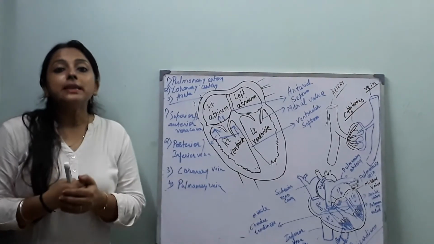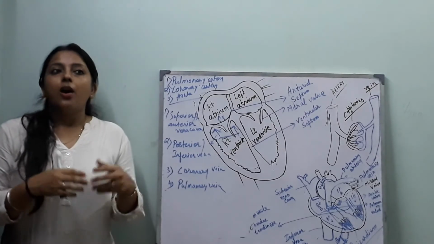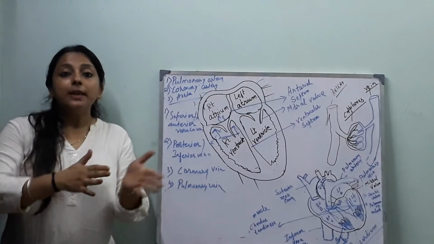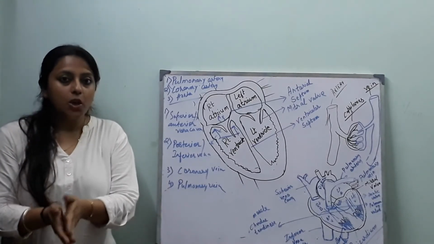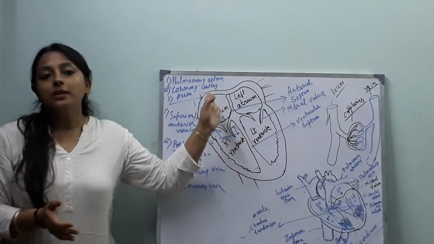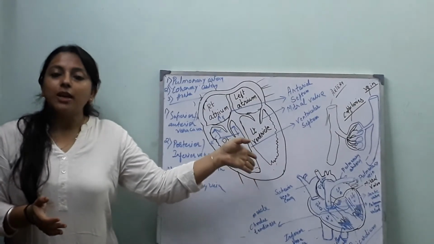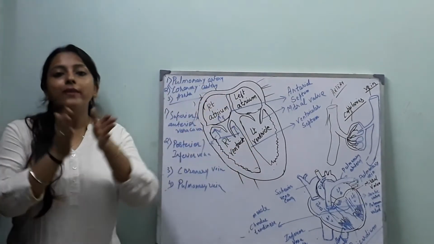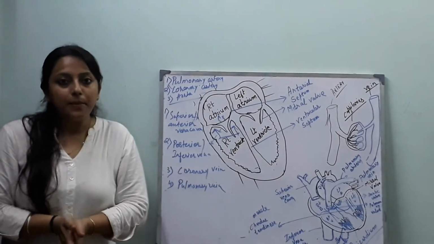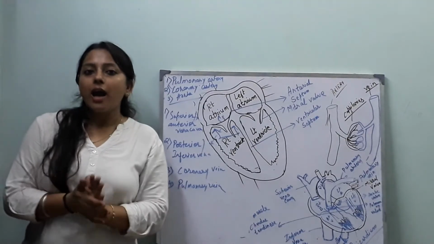Now we will discuss the valves. Valves are also a very important part of our heart. What do they do? Valves prevent the backflow of blood. Suppose blood has entered from the right atrium to the right ventricle, it could flow back into the atrium, but valves prevent the backflow of blood from one chamber to another chamber. So, some important valves present inside our heart.